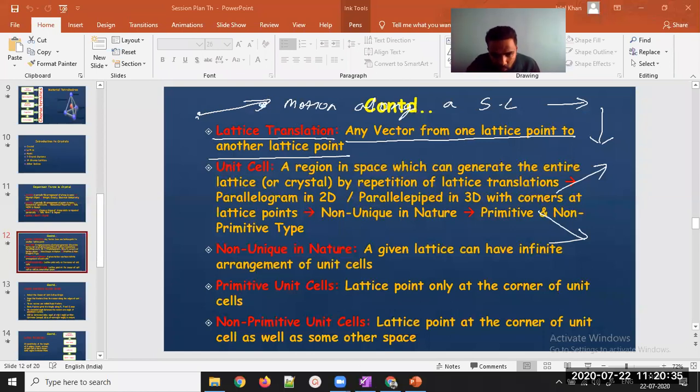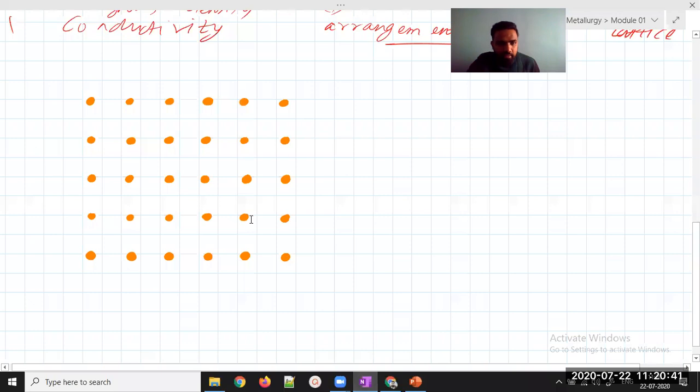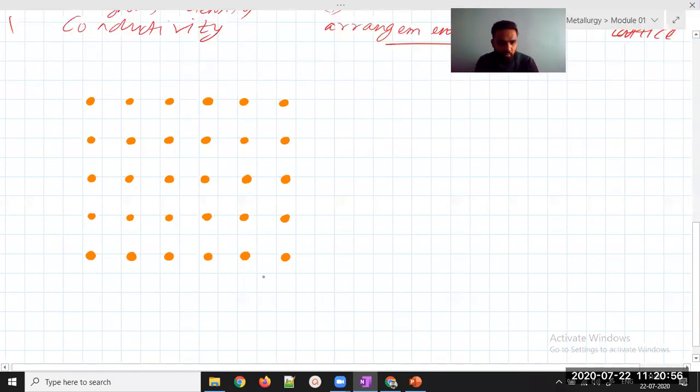So we will try to draw lattice translation right now. Suppose I want to draw a lattice translation, suppose I consider this point. I'll use some thinner brush. So you can see if I go from this to this, this will be my lattice translation.